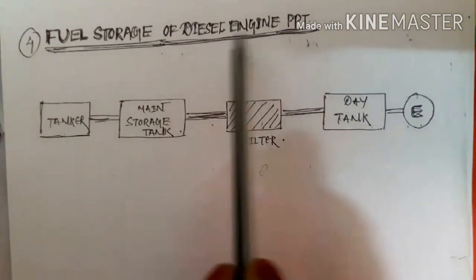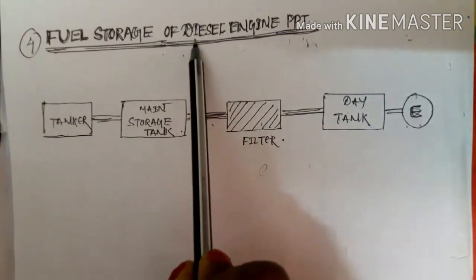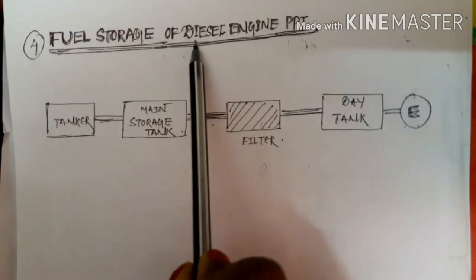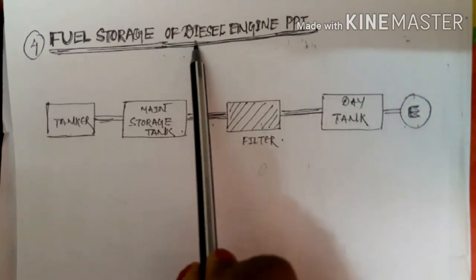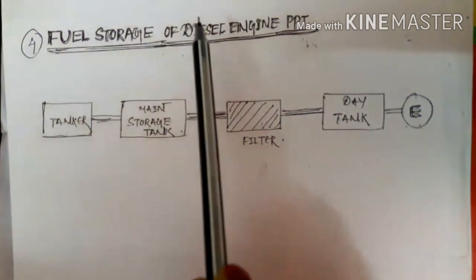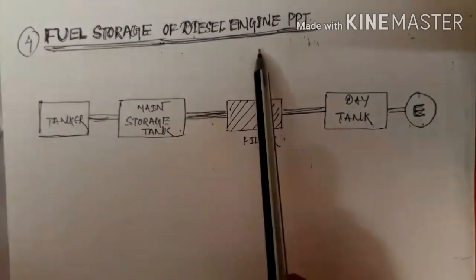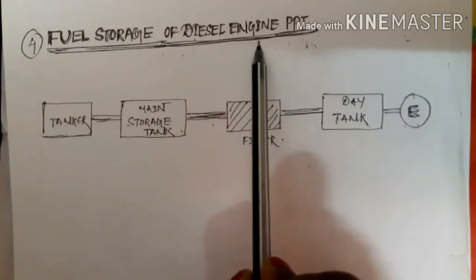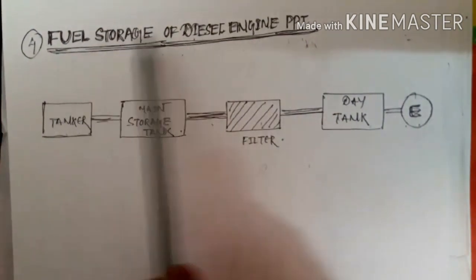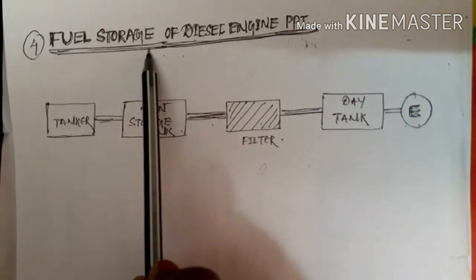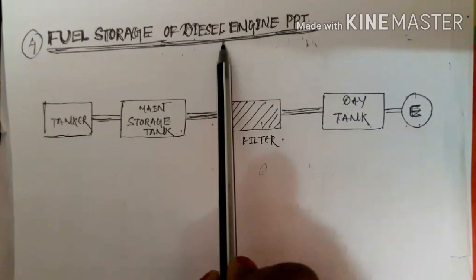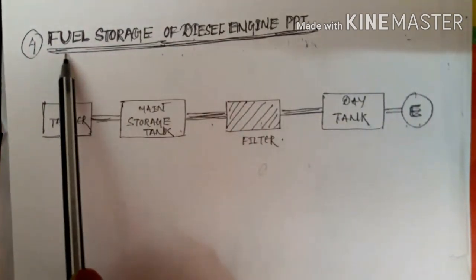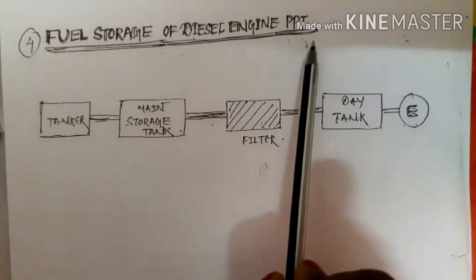That means in the case of a diesel engine power plant, diesel acts as the fuel, and the engine used for power generation is generally a 4-cylinder 4-stroke. Not only 4-stroke, and not only 4-cylinder, many kinds of cylinder arrangements are also used here. A compression ignition engine is used here. So for a compression ignition engine or diesel engine, the fuel is diesel, and how the fuel will be stored here and how it will be supplied to your engine is all about fuel storage and fuel supply of diesel engine power plants.